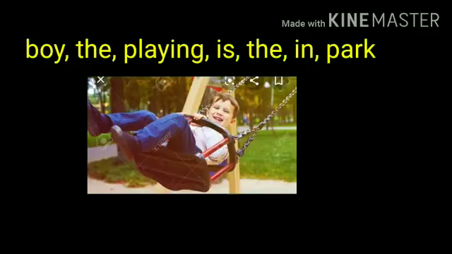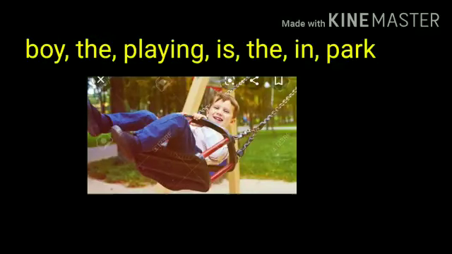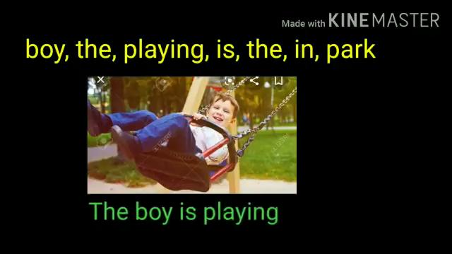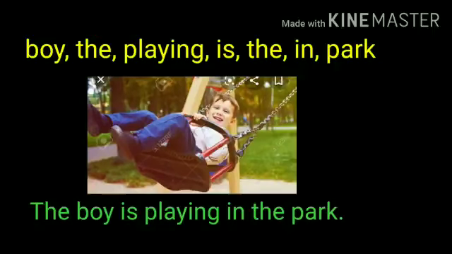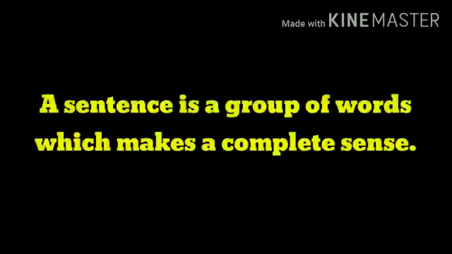This does not make any sense as it is not conveying any kind of information. But when we arrange it in proper order, like the boy is playing in the park, this sentence makes some sense to us. So, students, a sentence is a group of words which makes a complete sense.